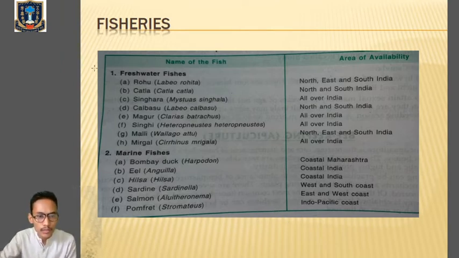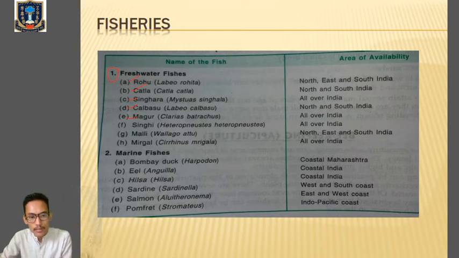So you can see over here the freshwater edible fishes: rohu, Labeo rohita, katla, scientific name Catla catla, singhara, Mystus singhala, calbasu, Labeo calbasu, magur, scientific name Clarias batrachus, singhi, then mali, mrigal.